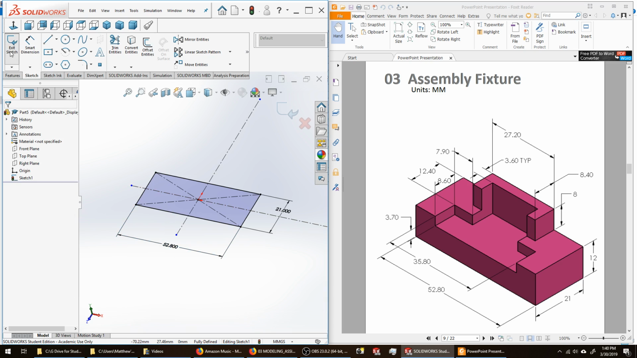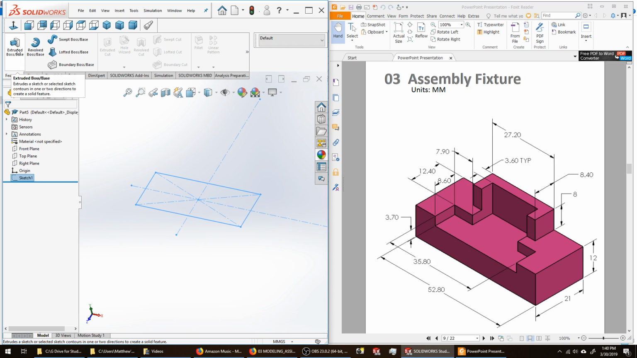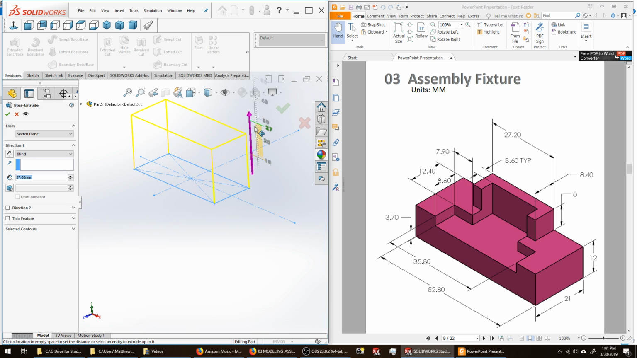I'm going to exit my sketch, go to my Features tab. I'm going to create an extruded boss. You can see that it's extruding upward. I want to create a boss that goes up 12 millimeters. I'm going to leave my end condition at blind and set my value to 12 millimeters and hit enter.